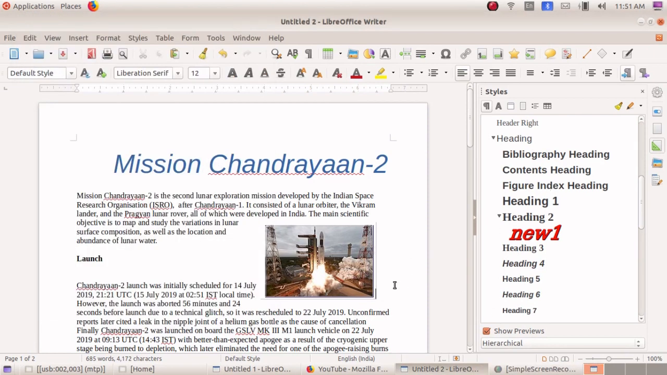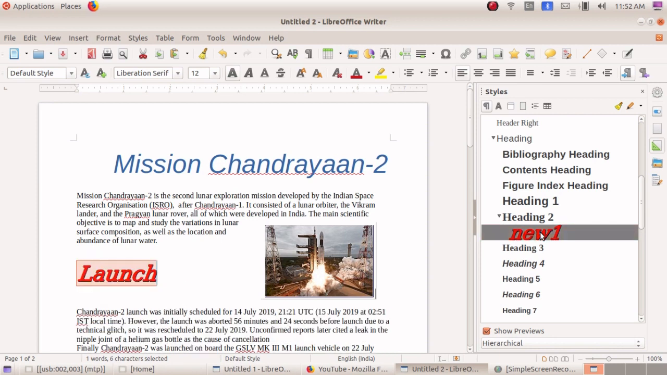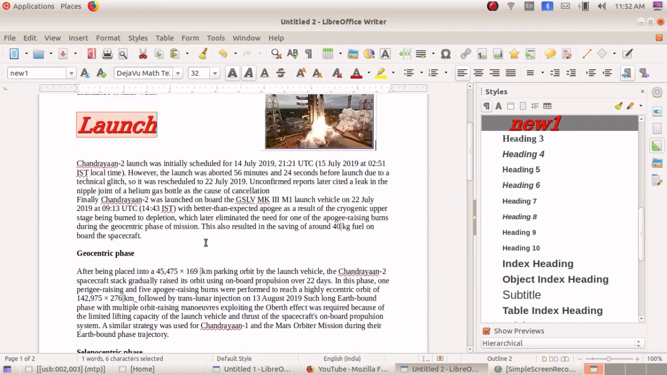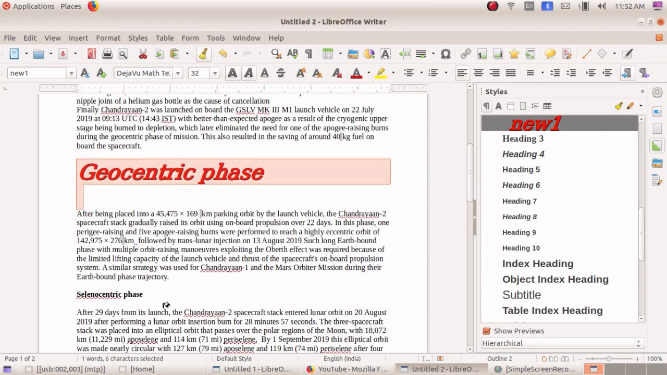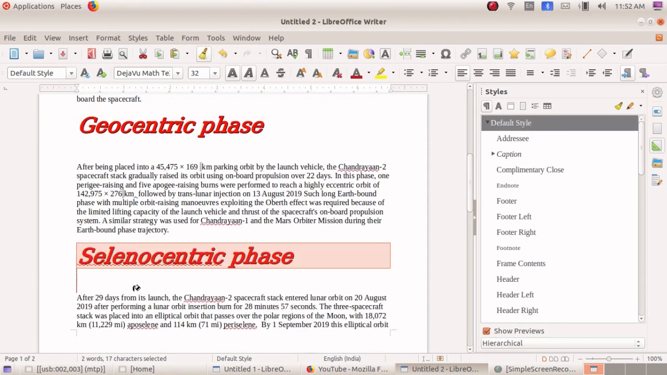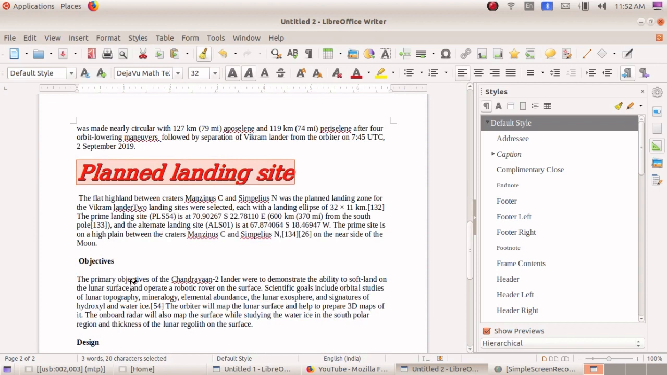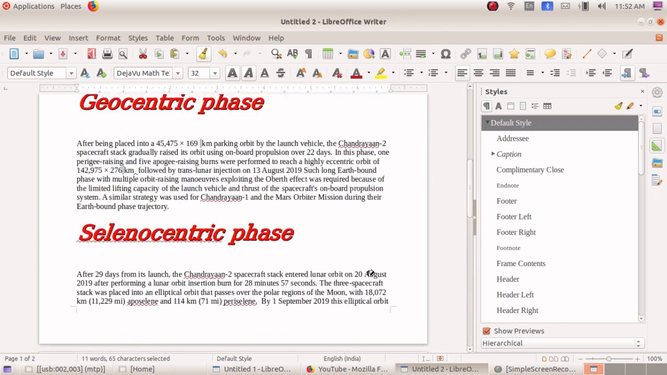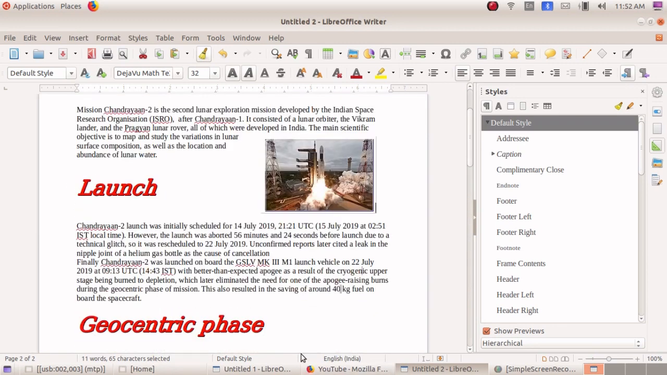So student, after we have created the new style, just apply it to the subheadings. Select the subheading and double click on that. Now we are going to apply the style to every subheading. So select the subheading and use your clone formatting tool, double click on that and just apply it on every subheading. Okay, in the last class we discussed how to use this clone formatting tool, is it? So like this you can apply the new style to your document.